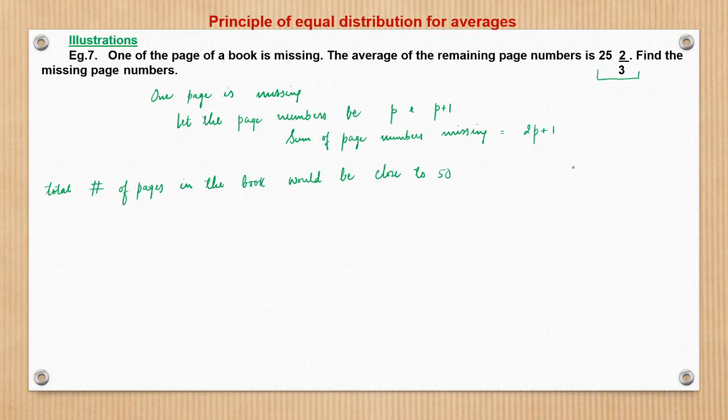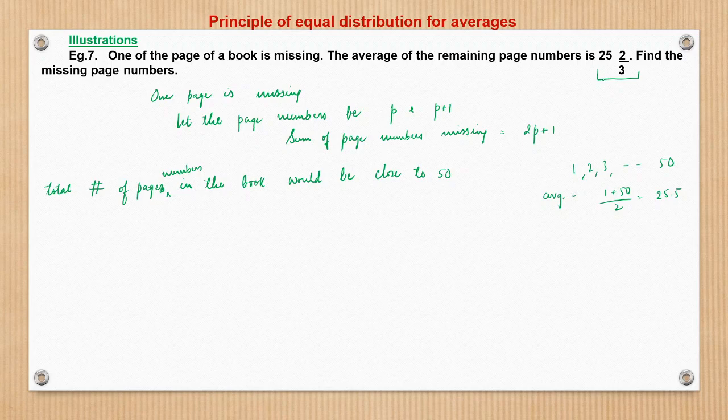Because if there are 1, 2, 3 up to 50 page numbers, not pages, page numbers, the total number of page numbers in the book would be close to 50. The average of 1 to 50 we know is 1 plus 50 by 2, which is 25.5, right?